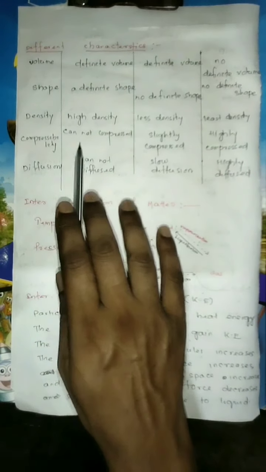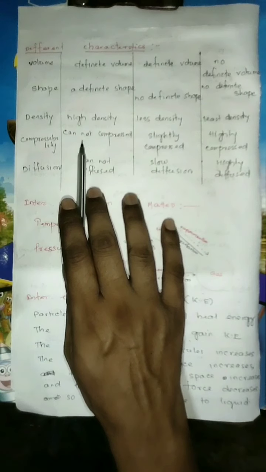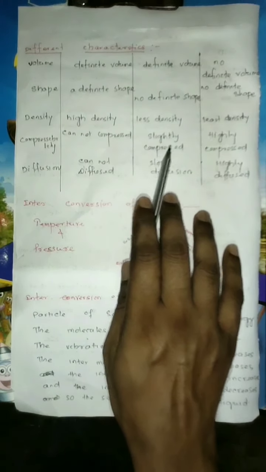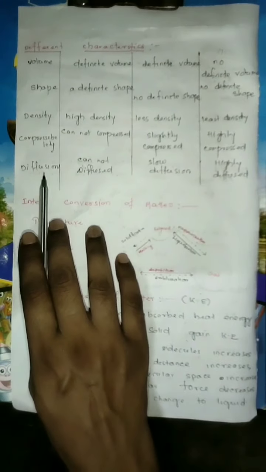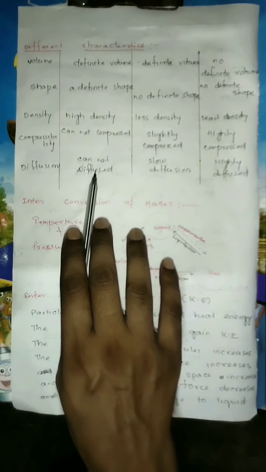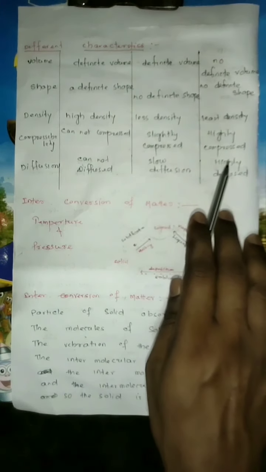Compressibility. Due to the rigid structure of solid, it cannot be compressed. Liquid is slightly compressed, but gas is highly compressed. Another one is diffusion. Solid cannot be diffused, liquid has slow diffusion, gas is highly diffused.